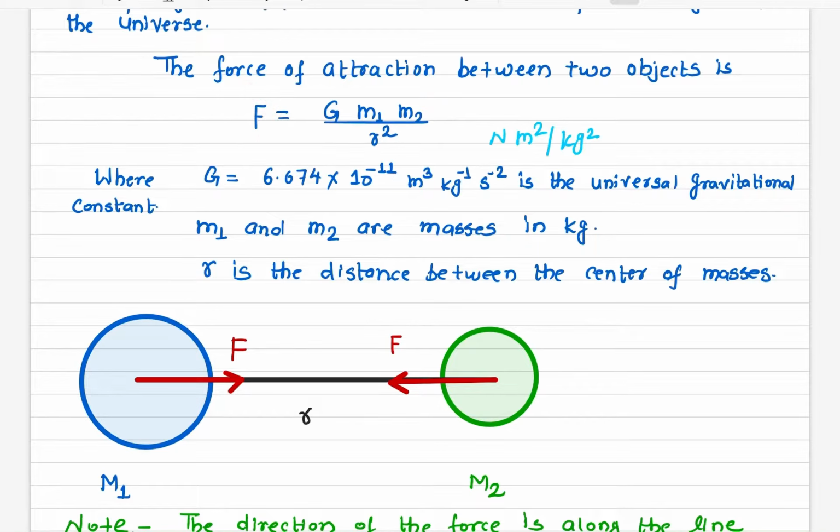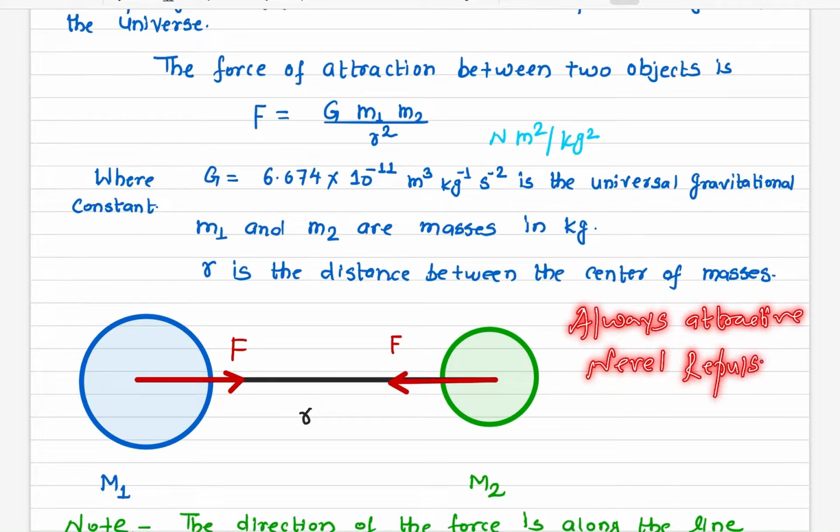Remember, the gravitational force between two objects is always attractive in nature. Always attractive, and never repulsive.